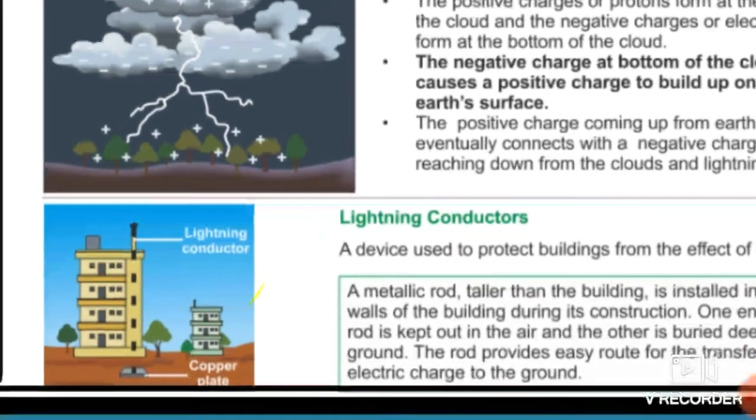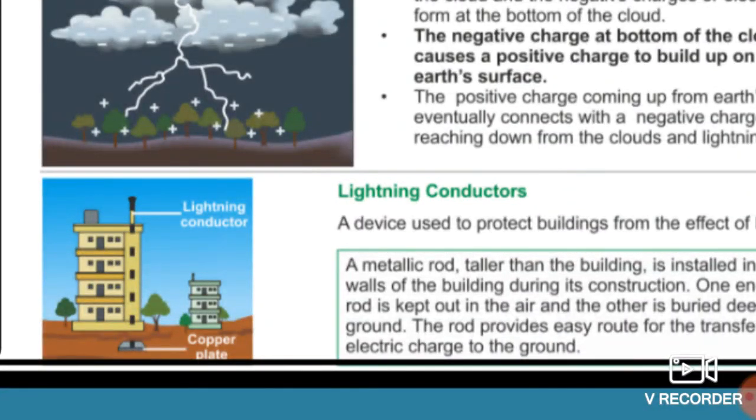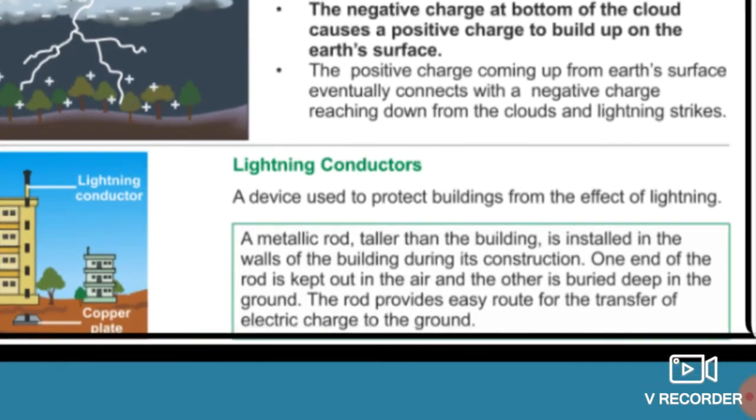Lightning conductor, see students, just like this, possesses a copper plate at the earth side, and this lightning conductor is placed at the uppermost side of the building. It is the device which is used to protect buildings from the effect of lightning, because tall buildings possess charges which are accumulated over them, and due to which they get attracted. So for protecting these buildings from the effect of lightning, this device is attached at the topmost side of the buildings.